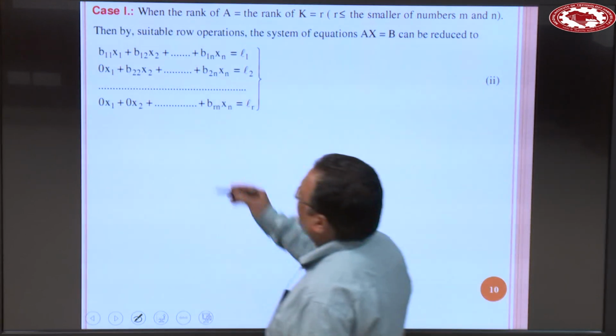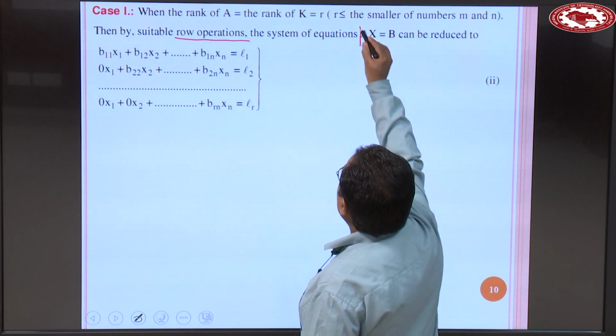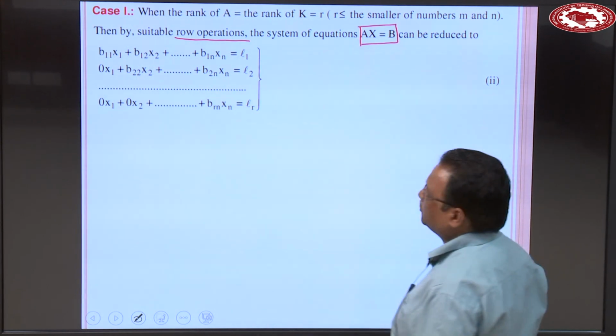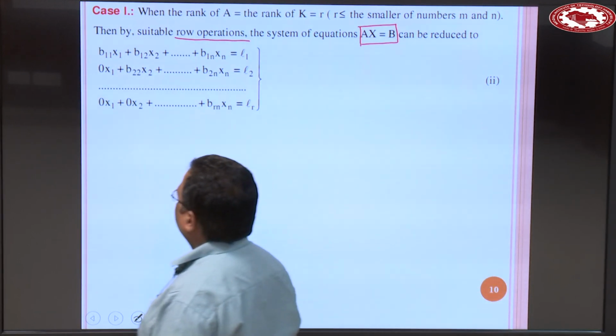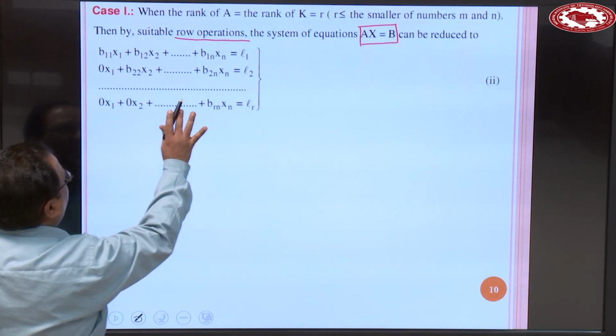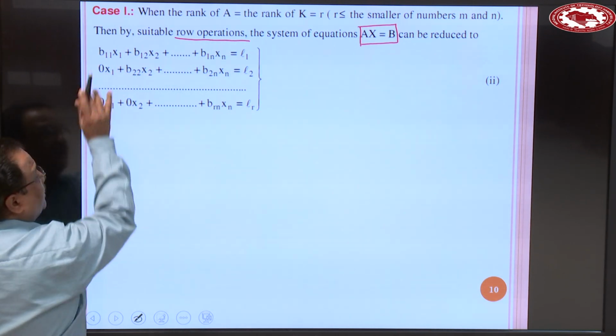Now, by suitable row operations, the system of equations Ax is equal to B can be reduced to this form. देखिए जब आप ऑपरेशंस अप्लाई करोगे तो जहां A11 है, ऑपरेशन अप्लाई होने के बाद वो नंबर चेंज हो जाएगा.